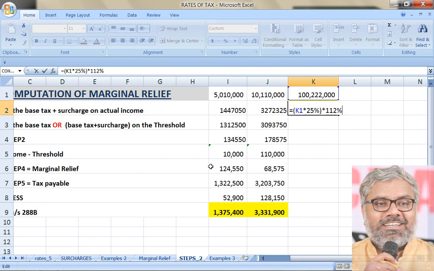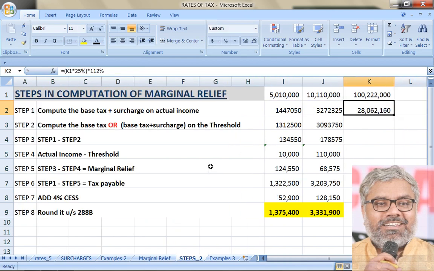It will be 12%. So directly I am calculating income tax plus surcharge on this amount. That is going to be 2 crores 80,62,160, applying a surcharge of 12%. Why? Because income of the company has exceeded 10 crores. And what is the original income of the company? Actually 10 crores 2,22,000. Marginally it has exceeded 10 crores. Now we have to calculate base tax plus surcharge on the threshold.